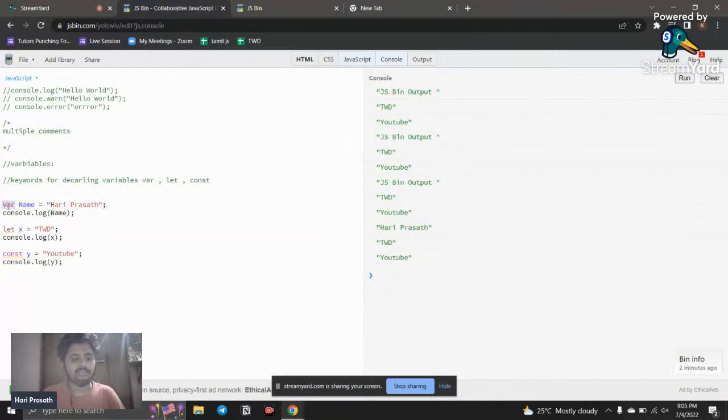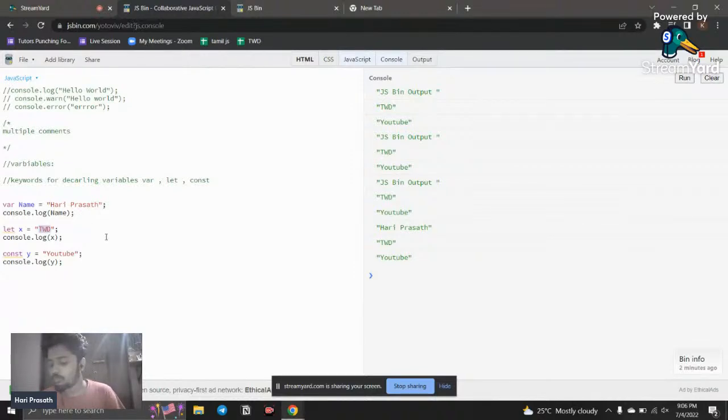So this is a keyword, this is an identifier, and this is a value. We can say data, and we can put a string, and there are a lot of data types available. We can put numbers, we can put booleans like true or false, and we can put undefined or null. We're going to see that later. So this is how you need to declare a variable.